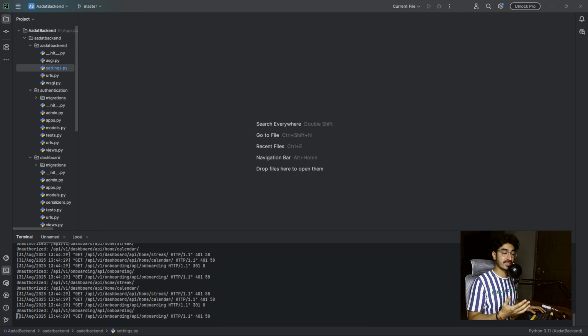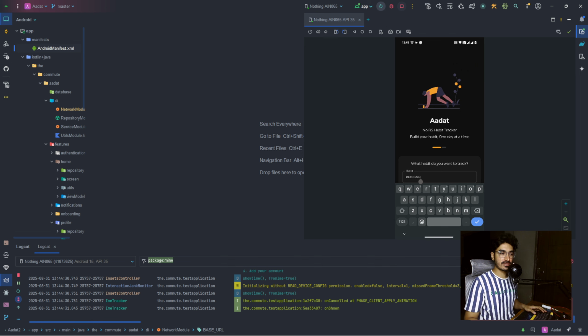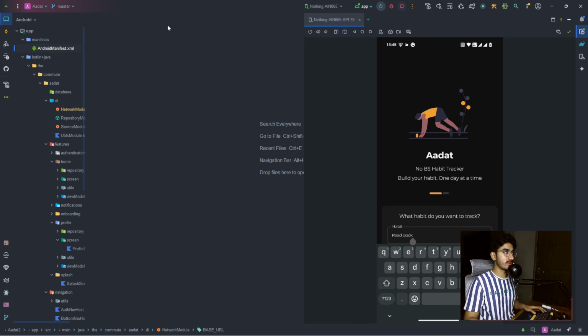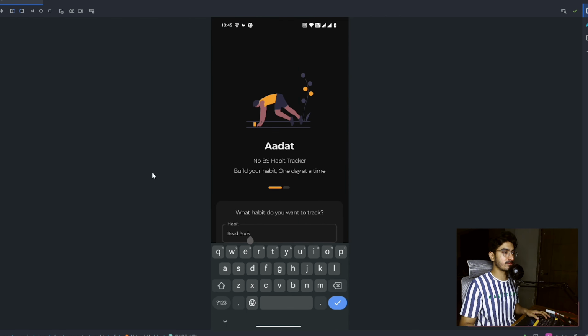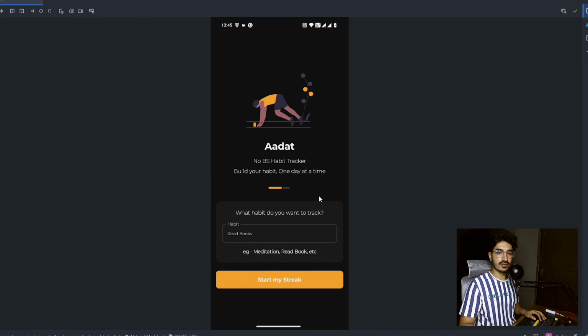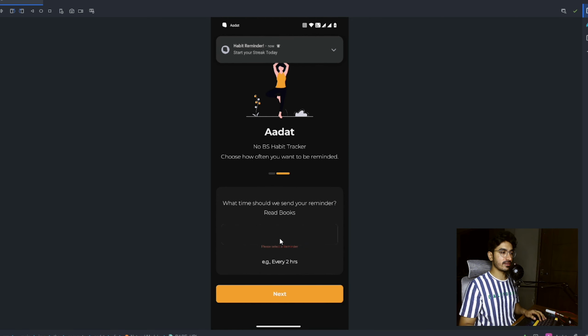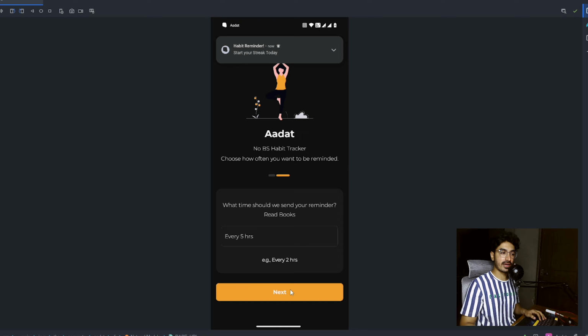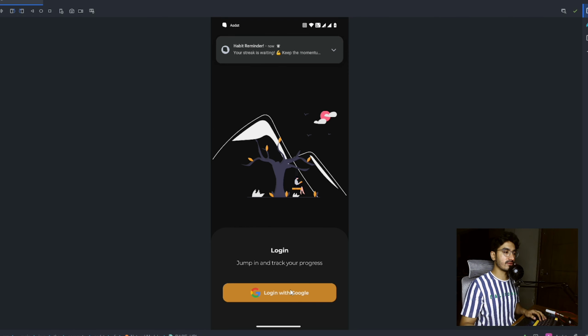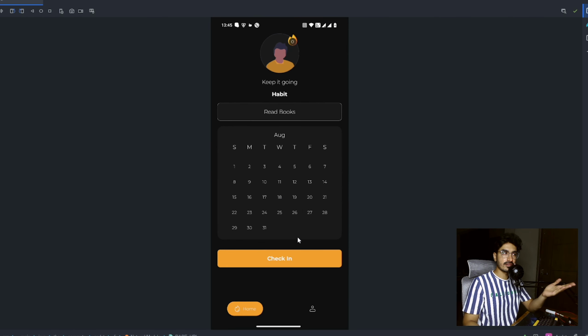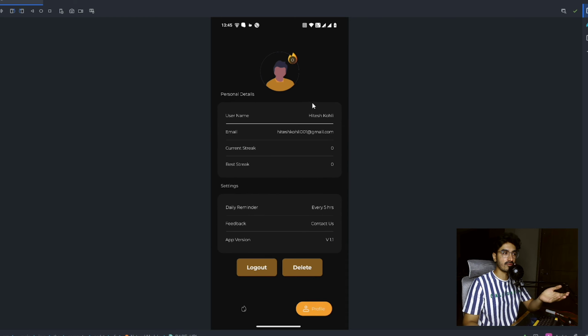I was actually accessing my production level backend, not my local level backend, and that was causing this problem. Now I am on the local level backend and it seems to be working fine. Let me quickly update this. This is the read books. Okay, you can just select how many times you need to be reminded, and then you can actually log in here, and as you can see, it pops in right here. Now it will show you the habit that you're tracking, the read books, and it will show your profile. It will show you current streak, best streak, daily reminder, feedback, app version, logout, and delete.